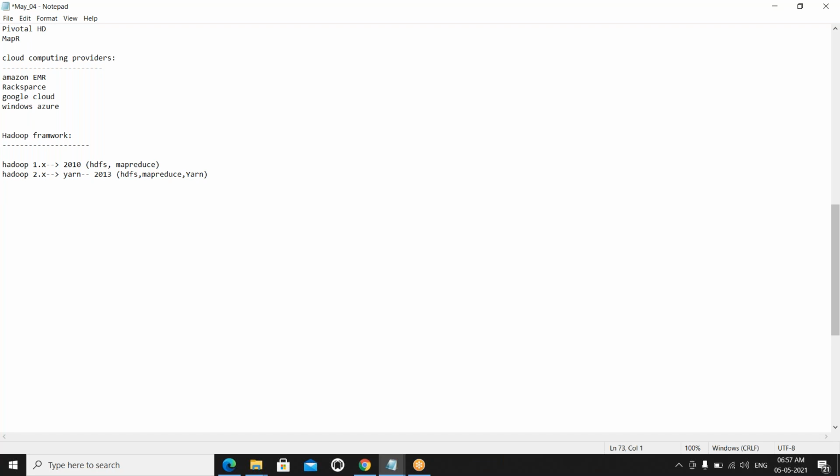Before discussing the framework, we should know the 5 components, the 5 nodes. What are the nodes we have? First is the name node. Second is the data node. Third is the secondary name node.